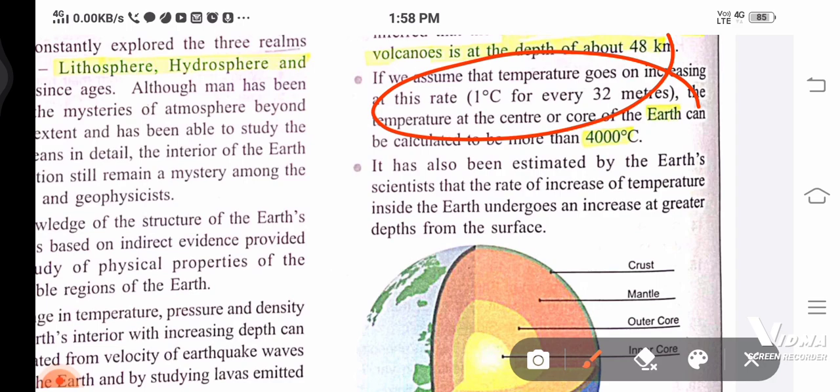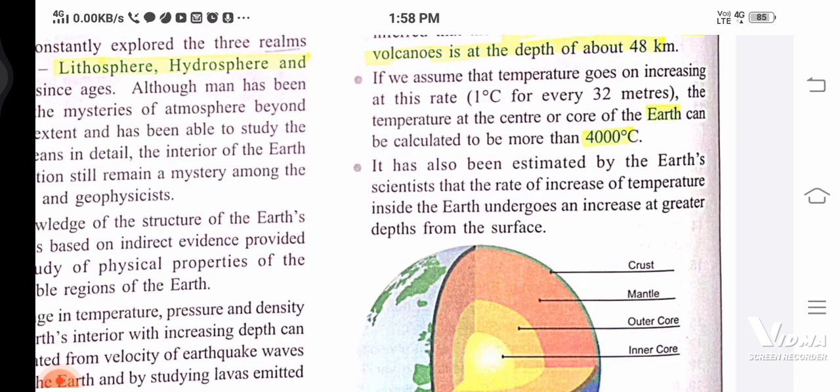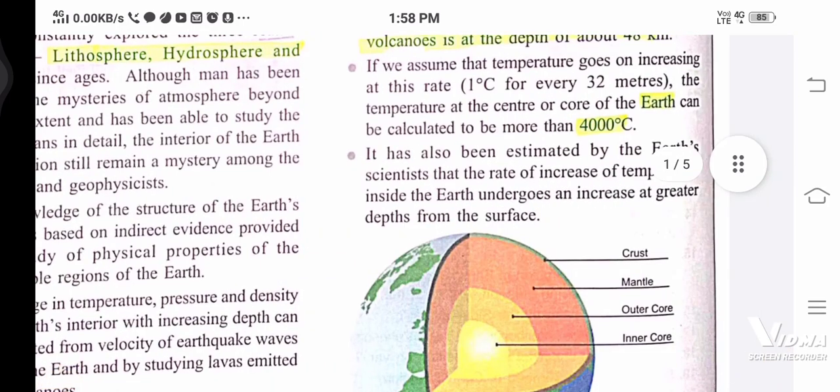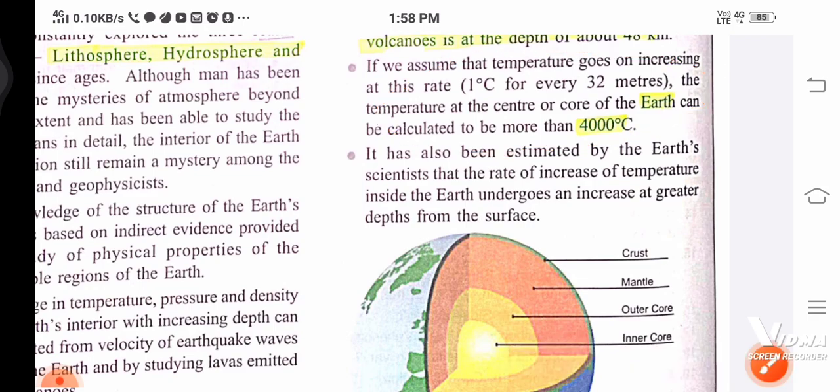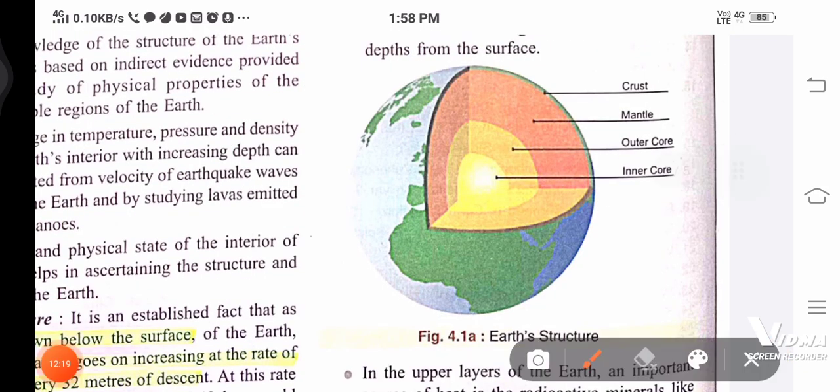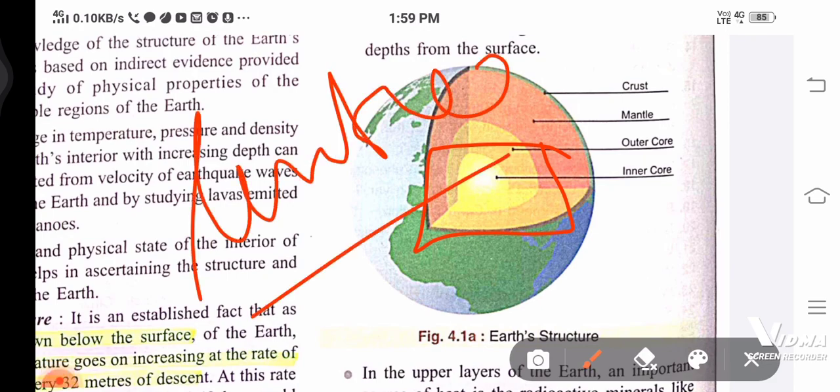The temperature at the center, if we assume this is the rate, that is 1 degree for every 32 meters, then what is the temperature at the center of the earth, the core? The core is this part you can see in this. There are two cores, outer core and inner core, that we will be discussing. The core is the center of the earth.